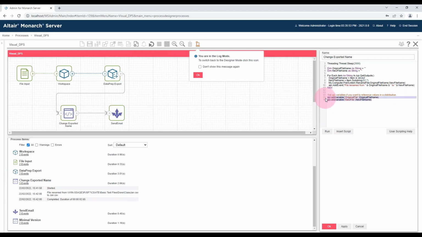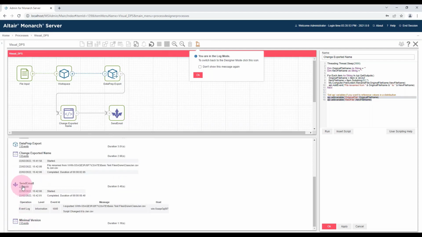So this log entry here is created from this API add event. You also see there that the script has set these original file and new file API variables, which means we can then send an email or create a log distribution. So here, for example, although it actually says send email as a text description, it's not for this test, it's just creating a Windows event log. Again, that Windows event log or the body of an email or whatever you want it to be can make use of those variables.